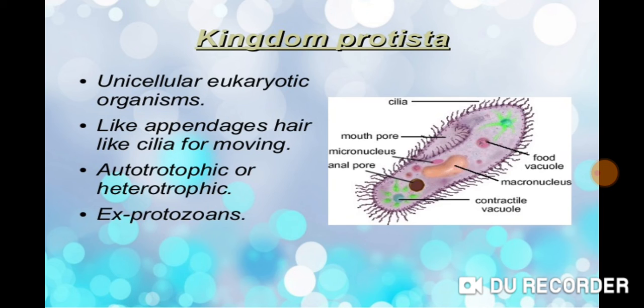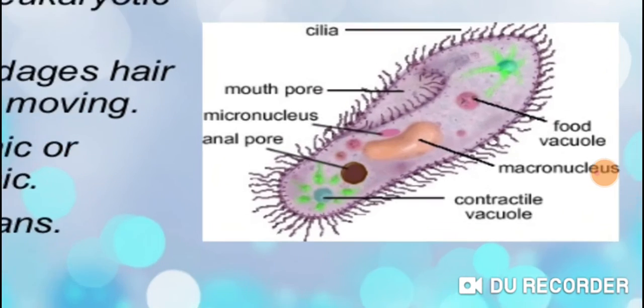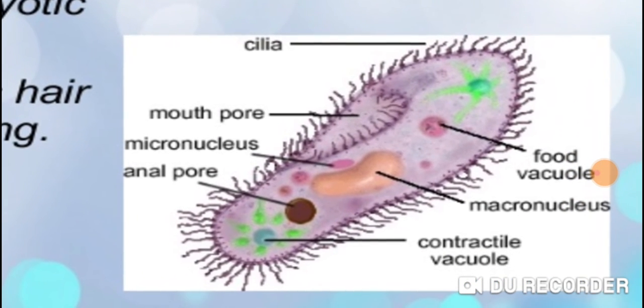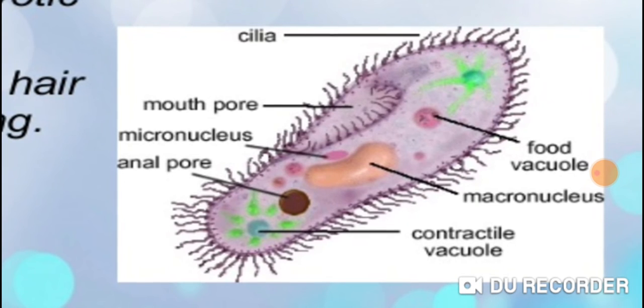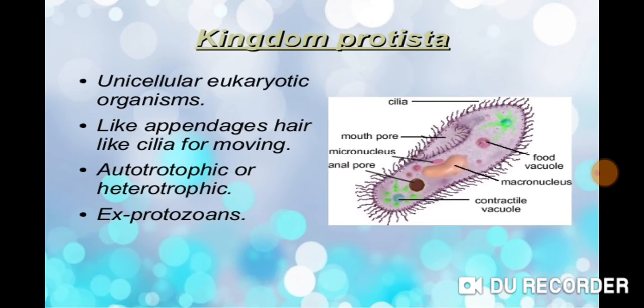Autotrophic means they can prepare their own food, and heterotrophic means that they depend on other organisms for their food. Its example is protozoans. This is a diagram of paramecium that has cilia, food vacuoles, macronucleus, micronucleus, anal pore, mouth pore, contractile vacuoles, and so on.